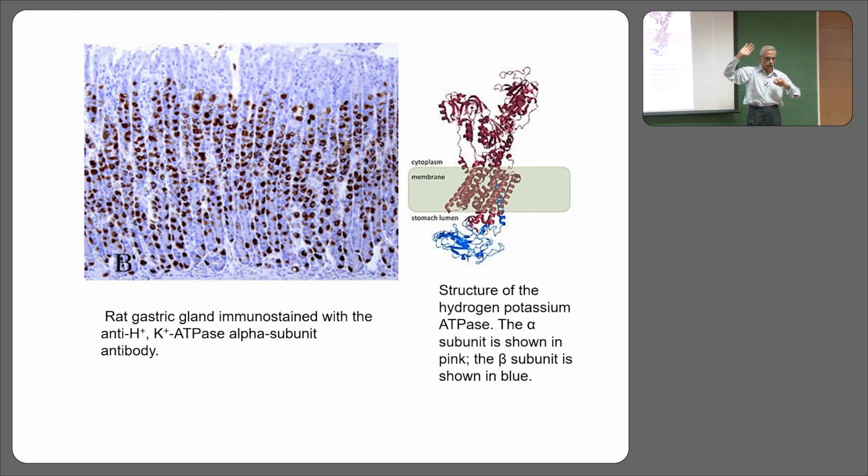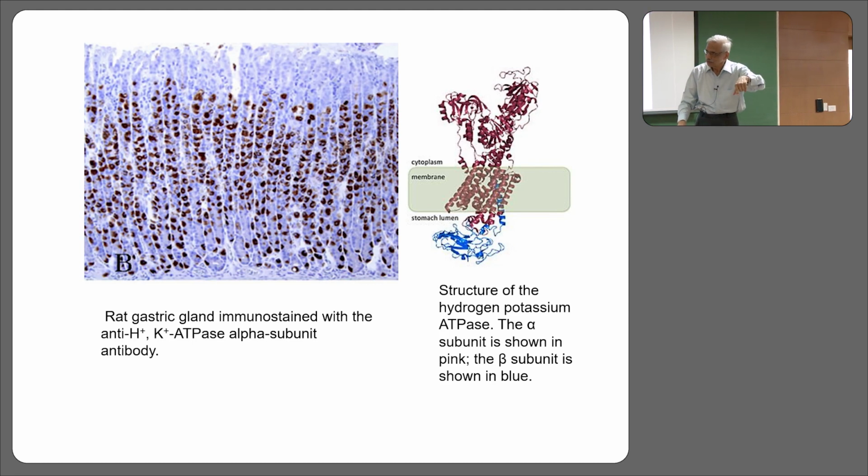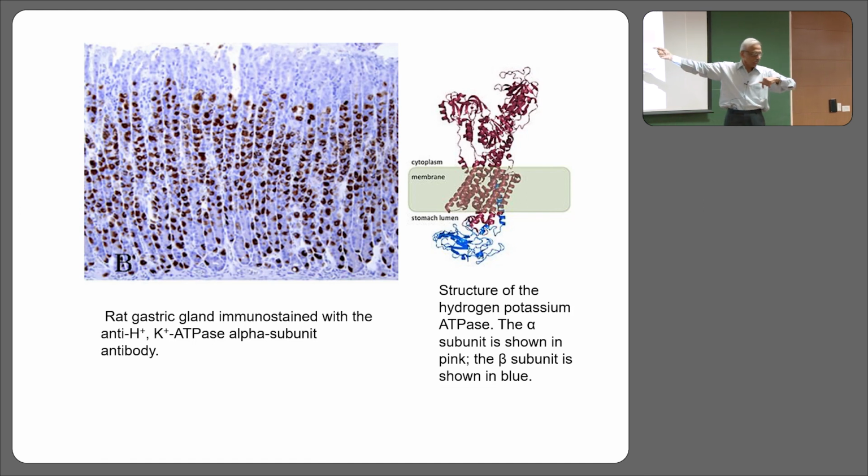Like the sodium potassium pump, this protein has an alpha unit which is very big, and a beta unit which is very small. They took only the alpha unit, purified it, and injected it into a rabbit. The rabbit generates antibodies; they take the antibodies, put them on a section of the rat stomach, stain it, and develop a color, and every cell that has the protein now looks dark brown. We are good so far?